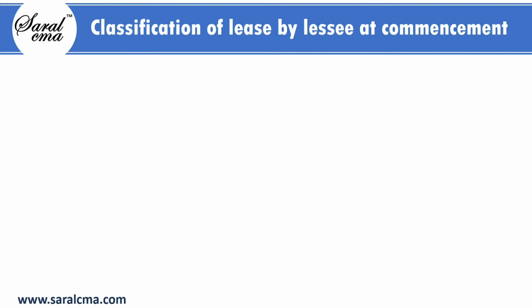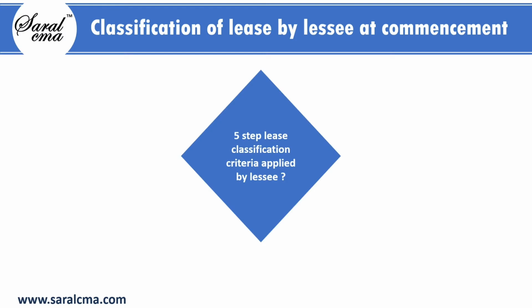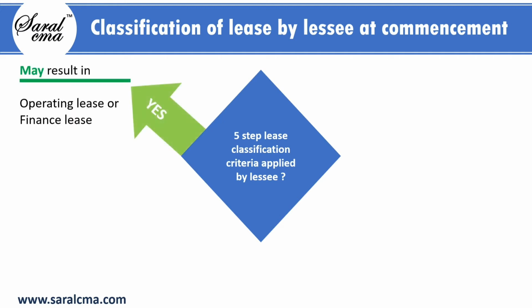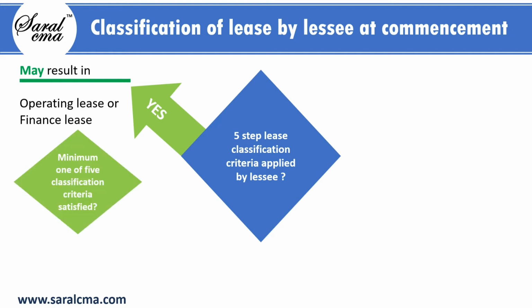Let's look at classification rules. The classification process starts with knowing whether lessee wants to apply the 5 distinct classification criteria. If the answer is yes, the lease may be classified as either operating or finance lease. To identify exactly whether the lease is operating lease or a finance lease, one has to study the lease contract and know whether minimum one of the 5 distinct classification criteria is satisfied. If the answer is yes, then the lease has to be classified as finance lease. Else it has to be classified as operating lease.